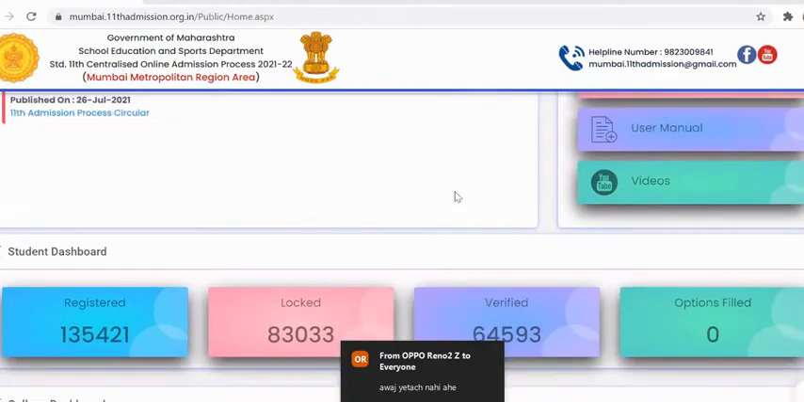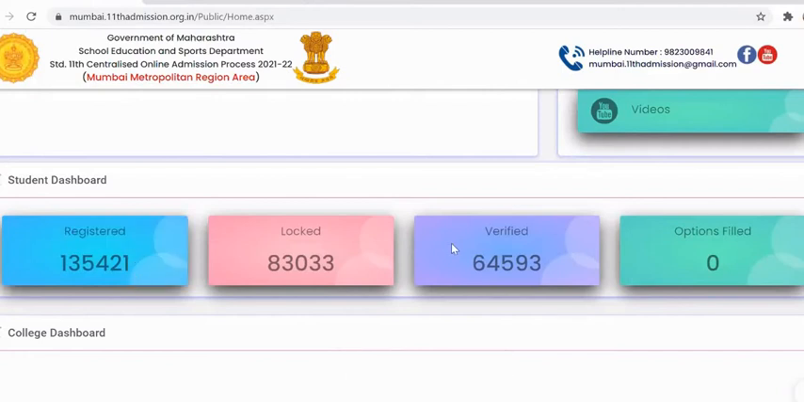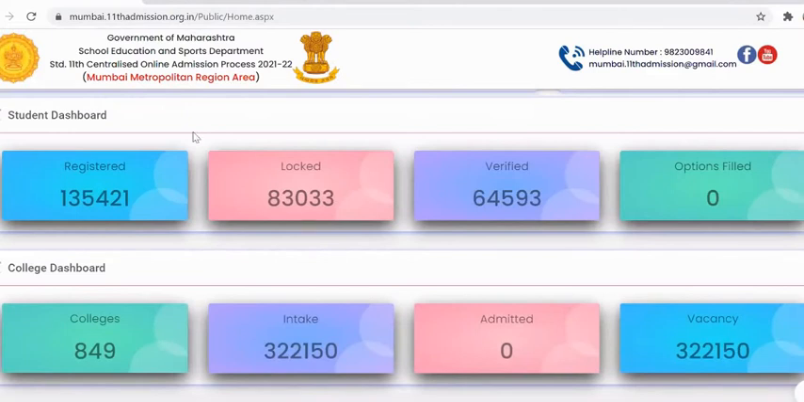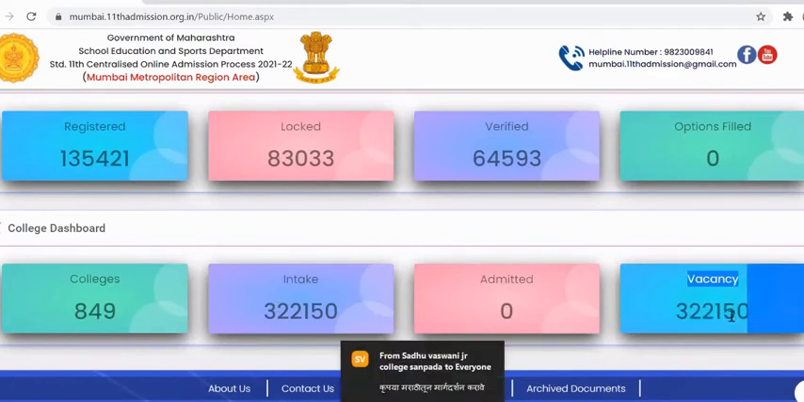Yeah. The next is student dashboard. How many students have registered till now? Then how many students have filled the application form? And then how many students have verified the application form and filled the option form? The number of students will be displayed in the student dashboard. And in the college dashboard, the number of colleges for that region, the intake, admitted students and vacancy available in that region will be shown here.